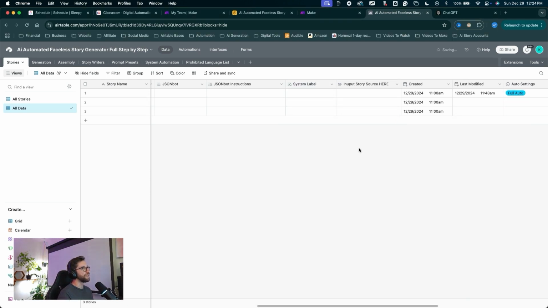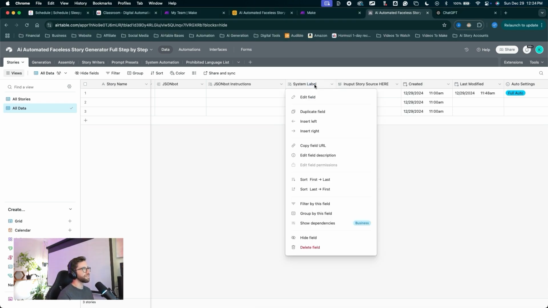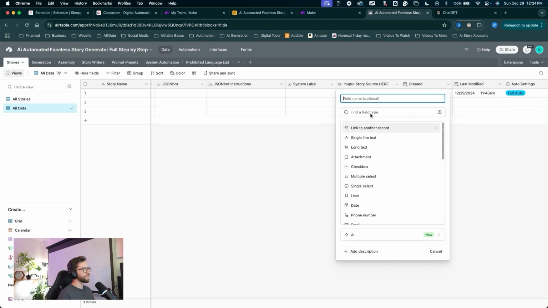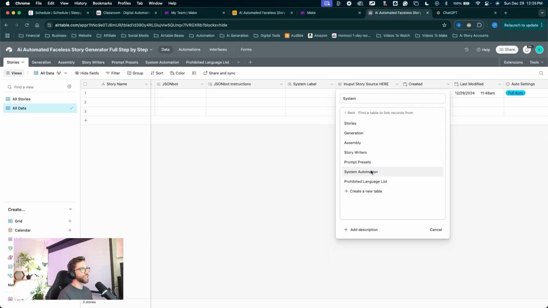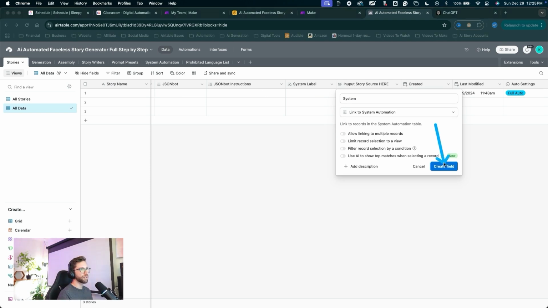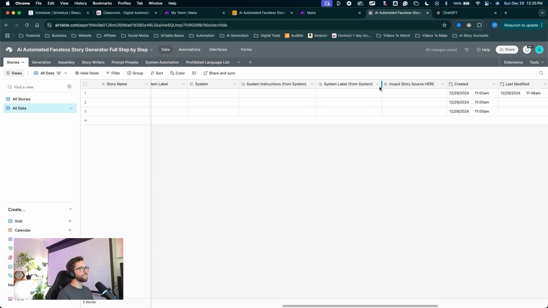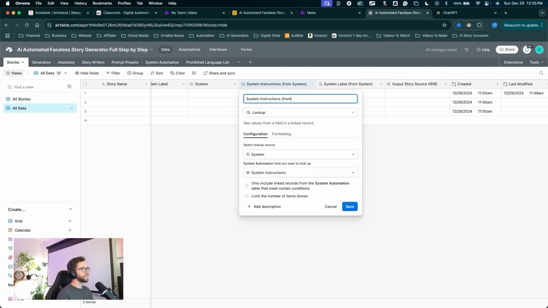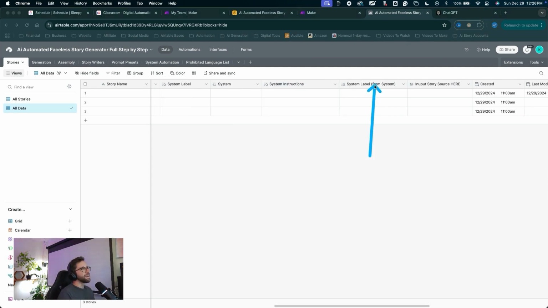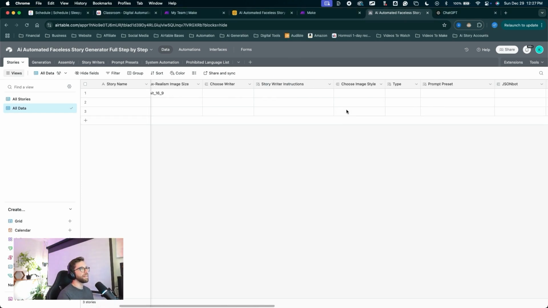Great, so let's move on to the next system automation. I'll right click on the system label field name, say insert right. This one we can call system. This is a link to another record. System automation. Do not allow linking to multiple records. Create the field, and we'll add the system instructions and the system label. Click add 2 fields. Great. Now we can rename these 2 fields. I'll double click on this one and just call it system instructions. Click save, and we'll just leave this one system label from system. Okay guys, I think that is it.